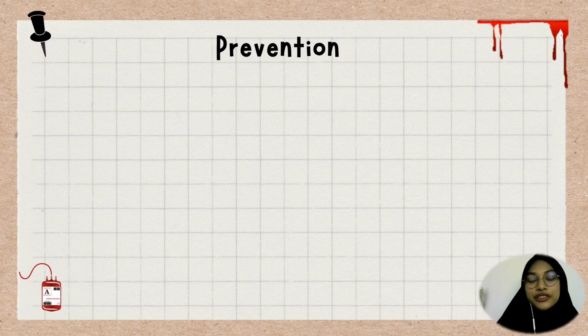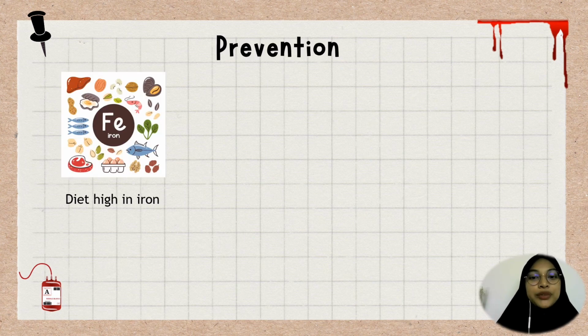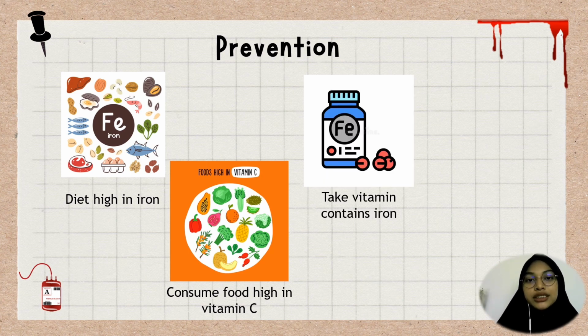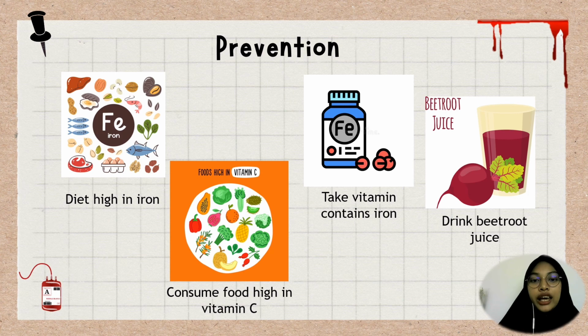And the last one is prevention from anemia. We can practice a diet high in iron such as red meat, eggs, oats, cereals, and so on. Next, we can consume foods with a high amount of vitamin C such as fruits and fresh raw vegetables. Then, take vitamins that contain iron, which can increase the iron in the blood. Beetroot juice also acts as a great blood builder. It is rich in folic acid. So all of this is effective prevention from getting anemia.